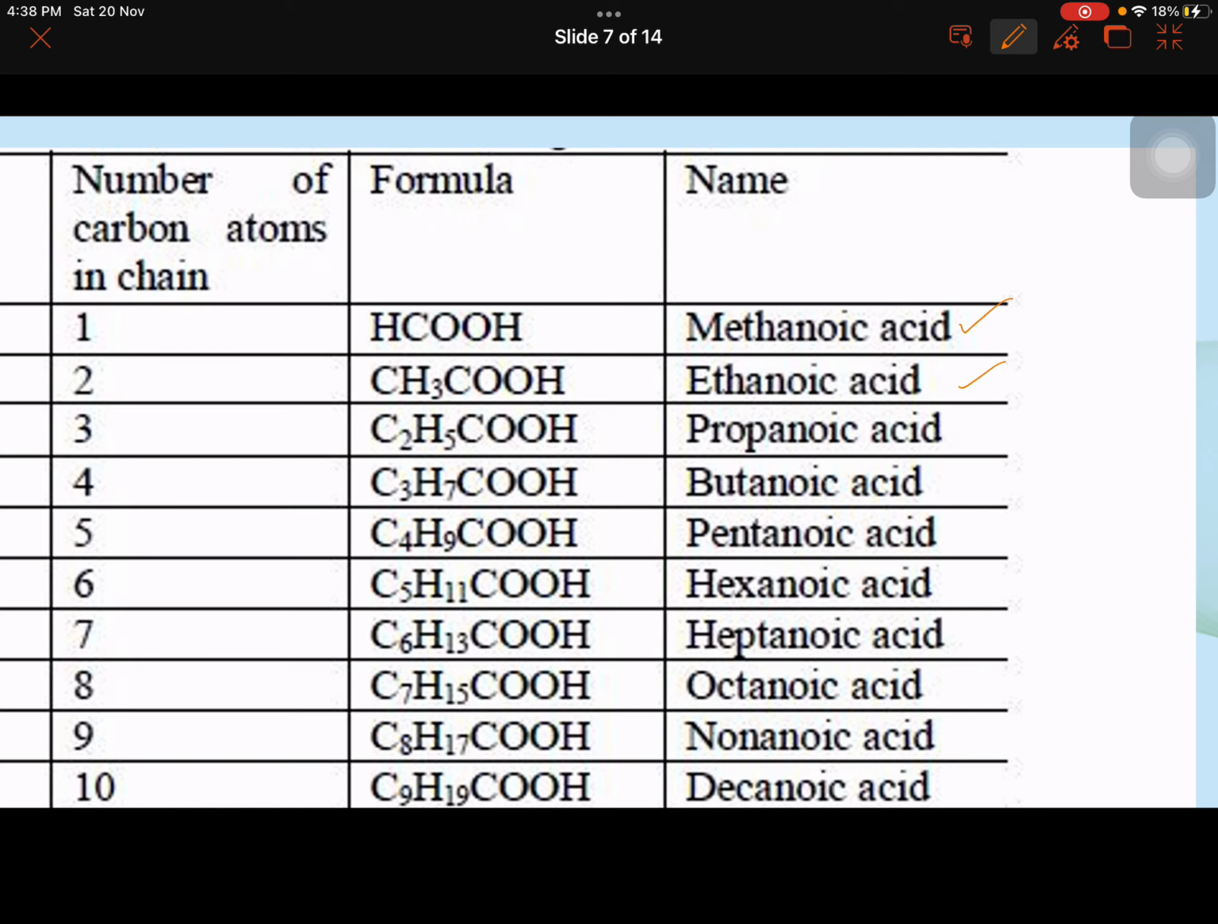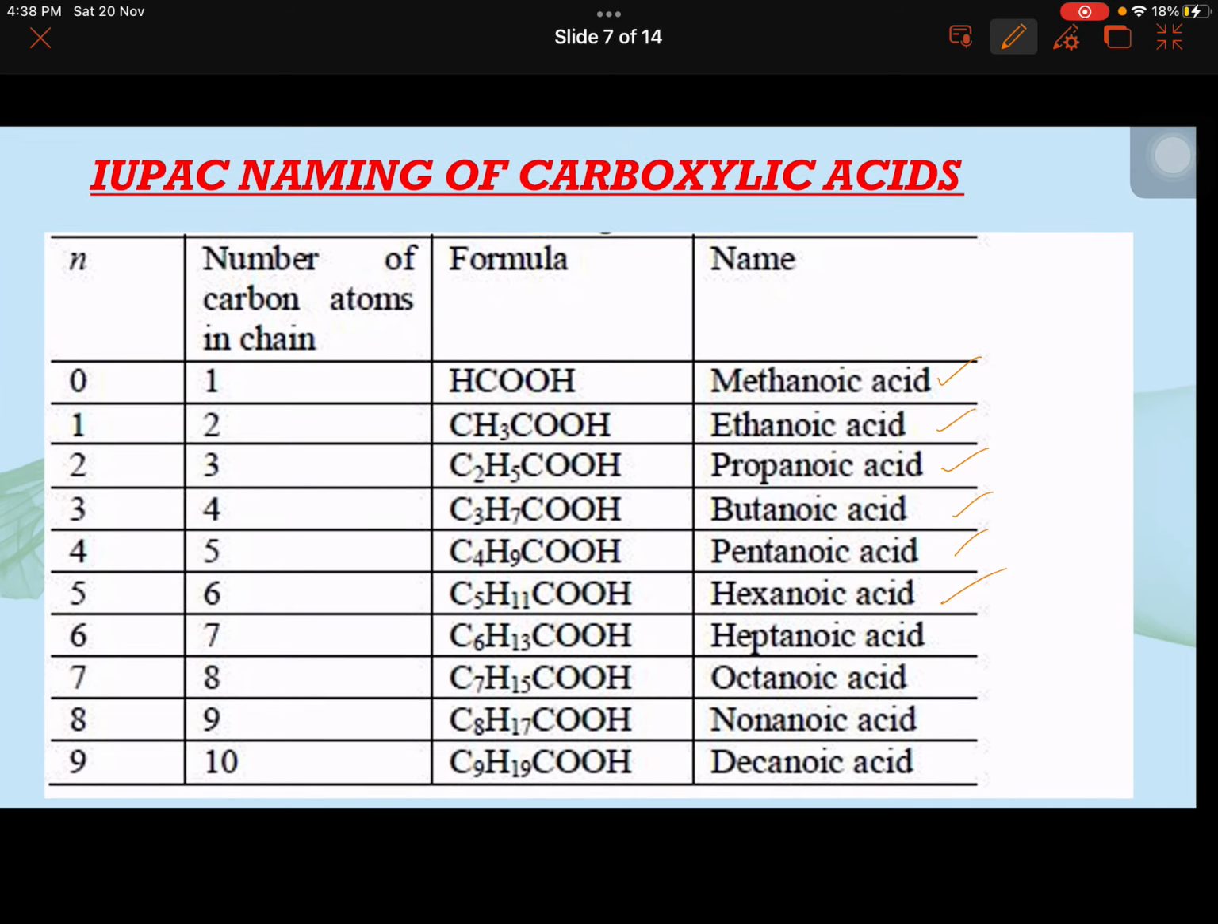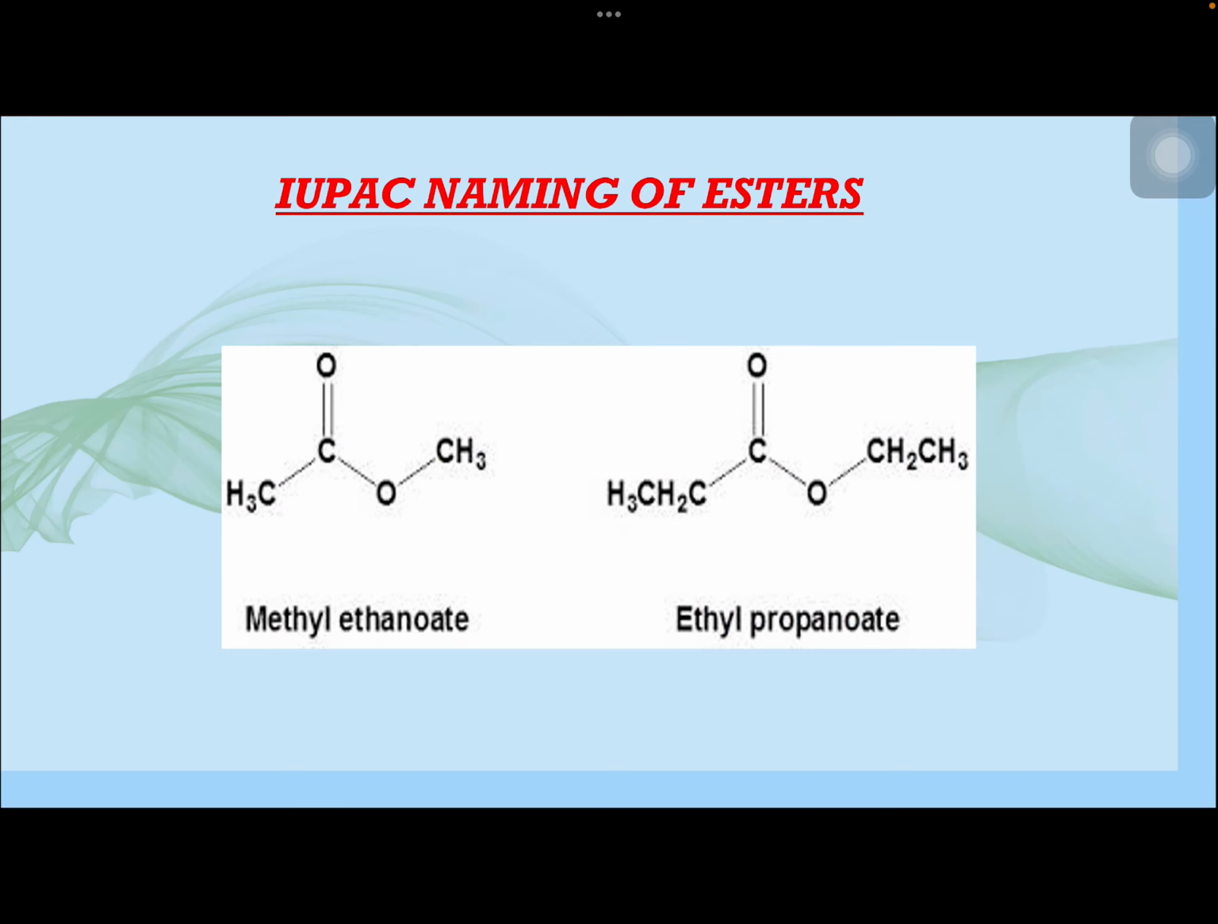So methanoic, ethanoic, propanoic, butanoic, pentanoic, hexanoic, depending upon the number of carbons. This is how you write the name. Simple. Now esters. Esters have the general formula RCOOR.